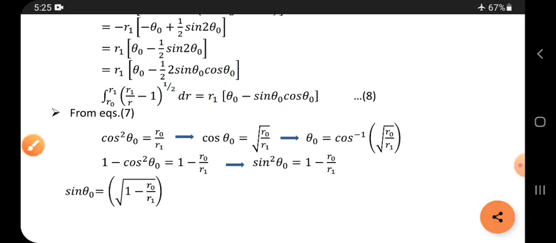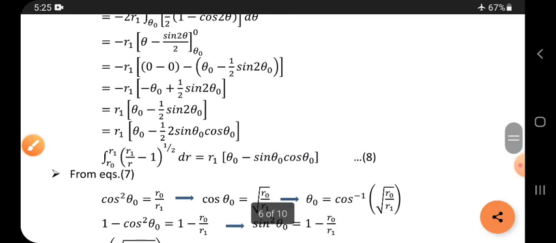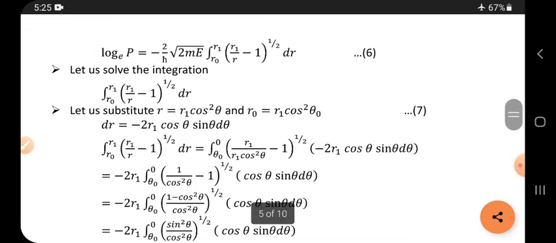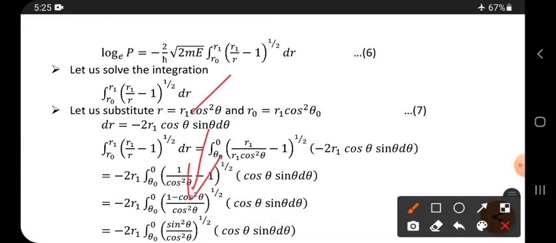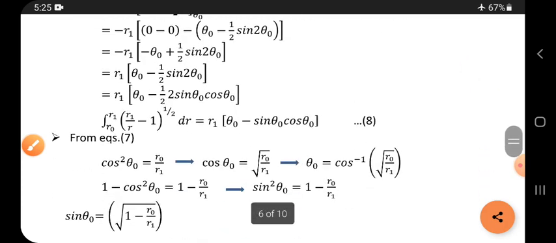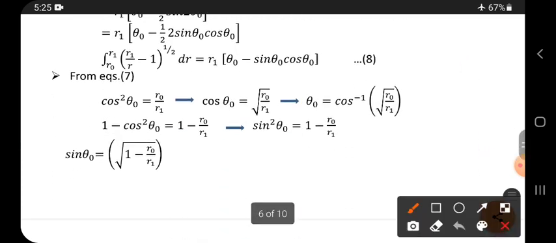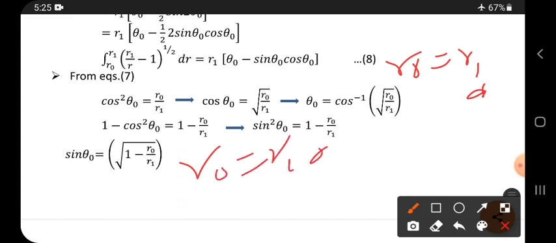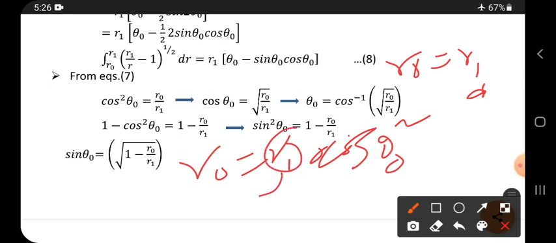And now one thing we have to do: the 7th equation is already there. What is that 7th equation? We have taken only this one and proceeded, but we didn't use this formula. So this formula we are going to use now. How do we use it? Here, r naught equals r1 cos square theta naught. So from this, bring this r1 to this side, then it divides. That is why we can get this one.